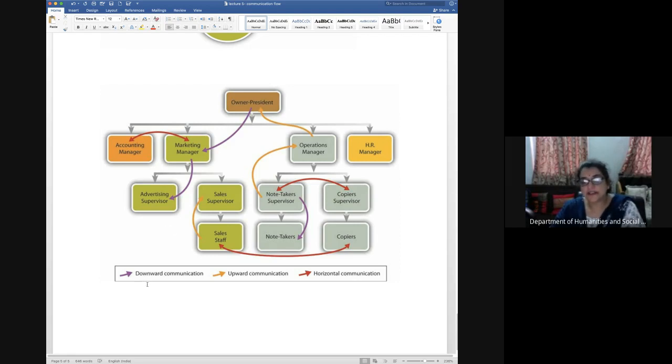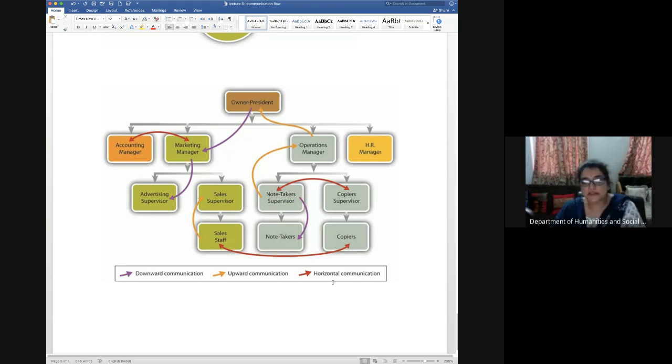Here you can see that the downward communication is through purple lines. So the president is giving information to the manager, the manager is giving to the supervisor, and the supervisor to staff, and so on. Upward is seen through yellow lines, where staff gives information to the supervisor, and then the supervisor gives information to the manager and to the president, and so on.